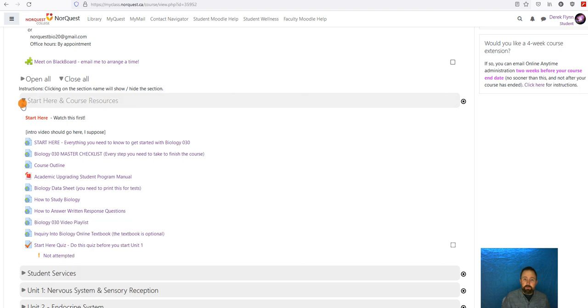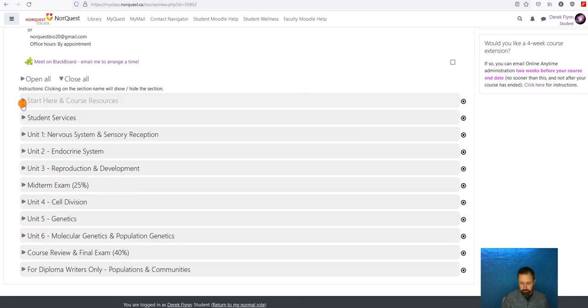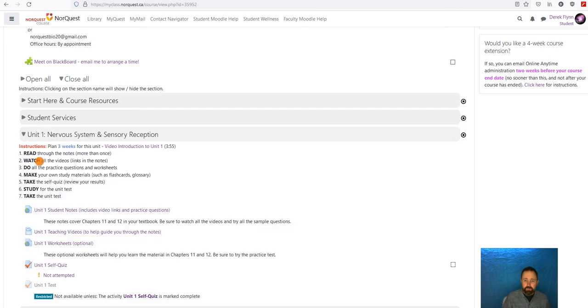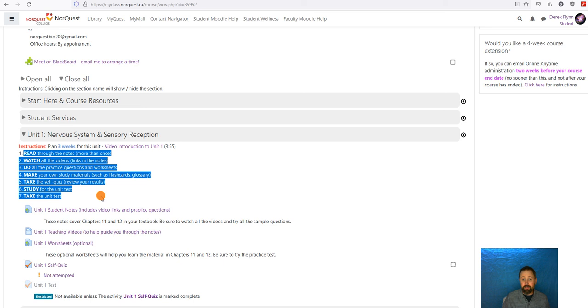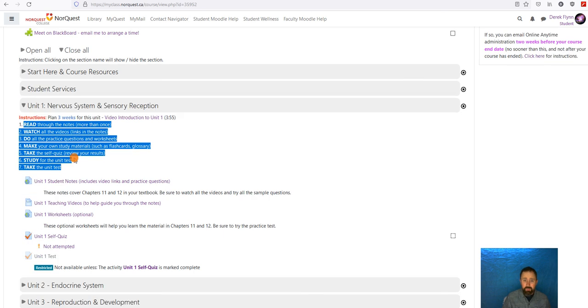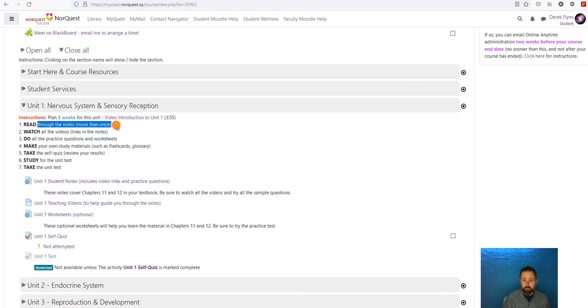Anytime that you're looking for something on Moodle, you have these triangles that can collapse or hide, or open and show the content inside. So for Unit 1, for example, they have instructions. These instructions are the same for each unit. They tell you that first, read through the notes more than once. That more than once is not a suggestion. Very rarely do we learn things the first time we see them.